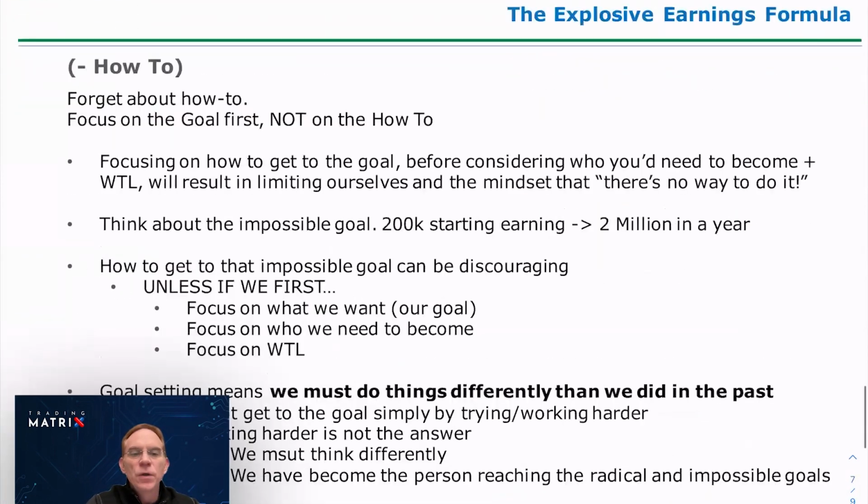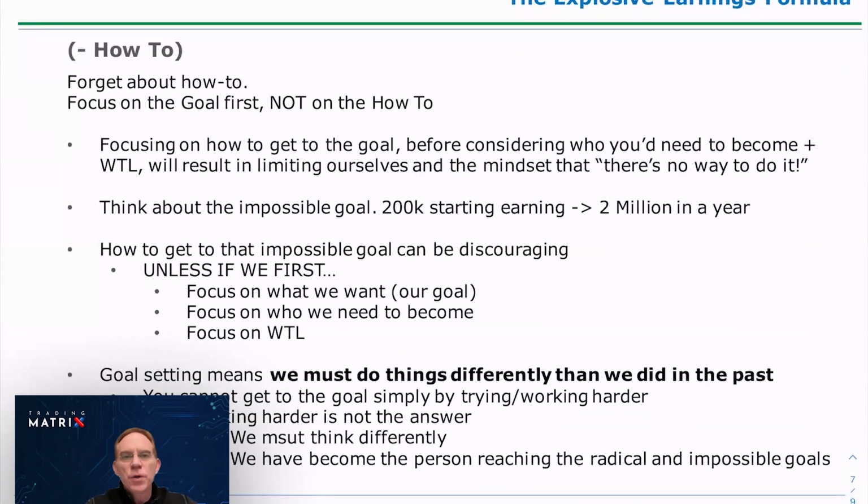Last is the how-to, where everybody gets tripped up in this. They start thinking about, well, I make 200,000 a year, so I want to make 800,000. Okay, how am I going to make 800,000? That's the first thing that goes through their mind. And then right away they're like, wow, I can't do that. So they shut it down. Your ego, your conscious mind shuts it down. That's not what we want.